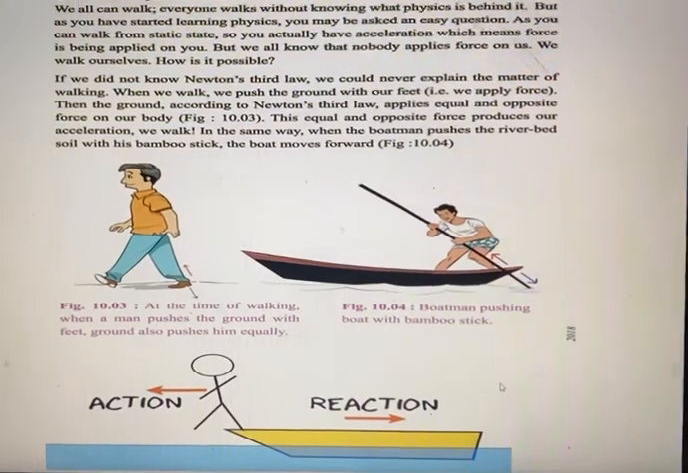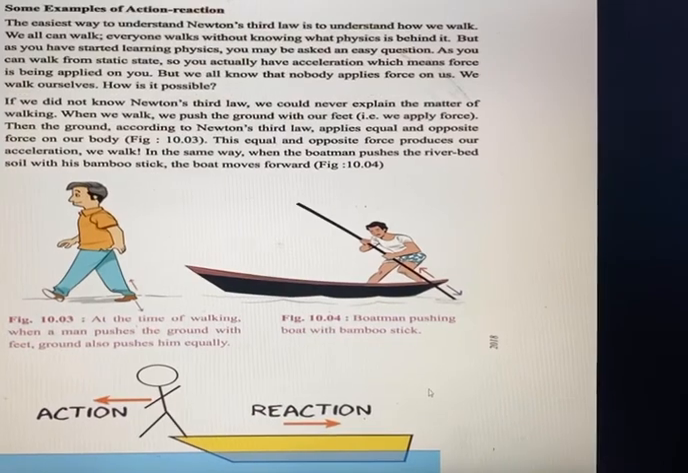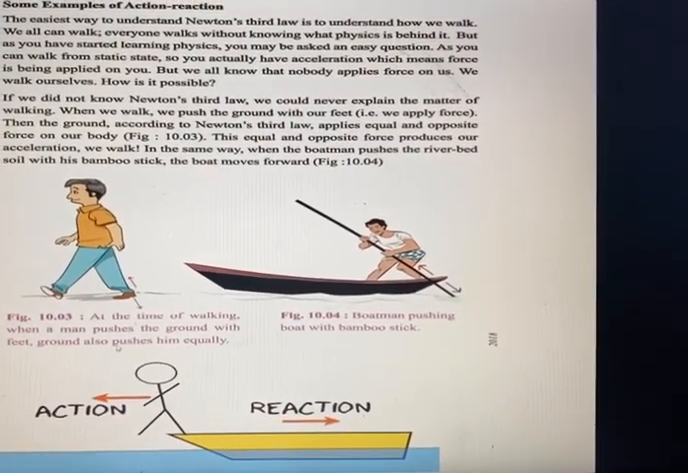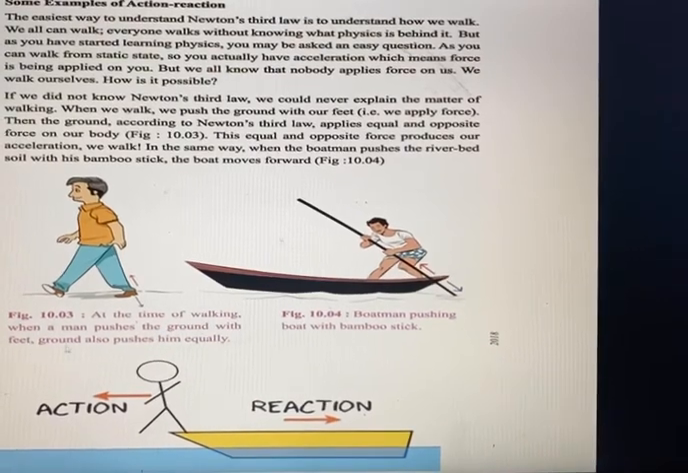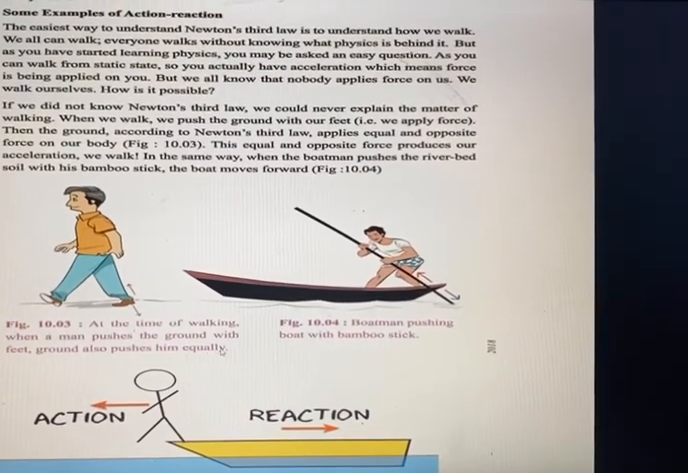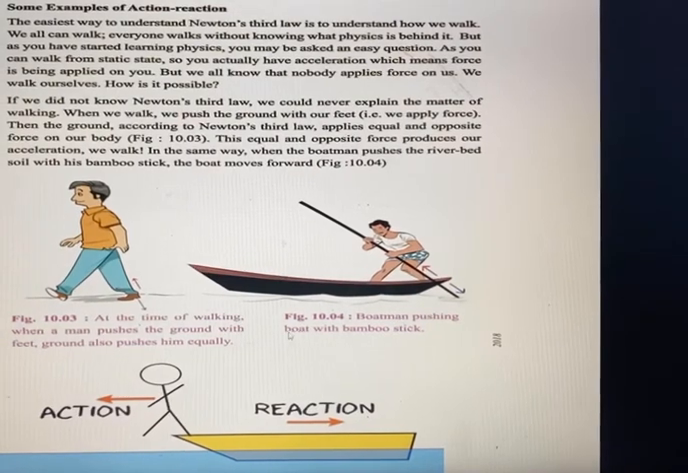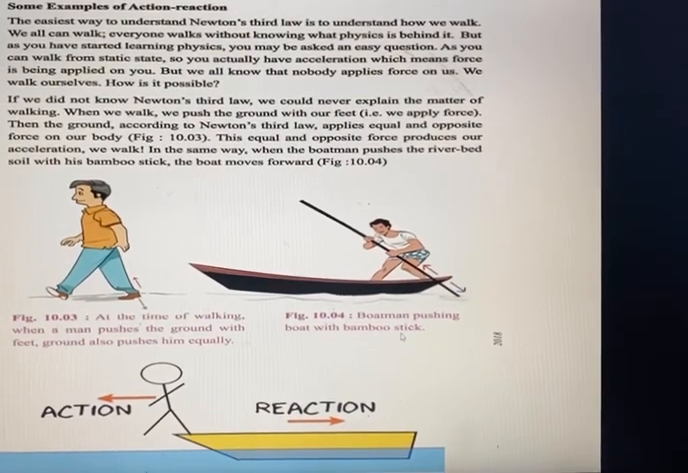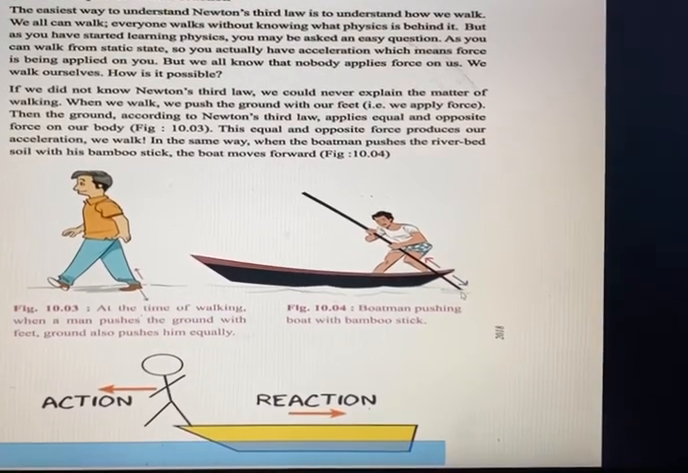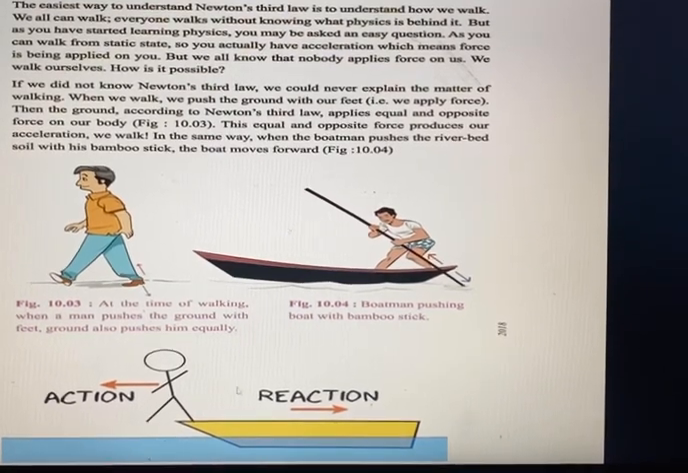See here, there are some practical examples of action and reaction force. You see that at the time of walking, when a man pushes the ground with the feet, the ground also pushes him equally. That's why people can walk on the ground. Here, this figure shows a boatman pushing the boat with a bamboo stick. Here, the bamboo stick is pushing in the direction opposite to the direction the boat moves. Here is the diagrammatic feature.